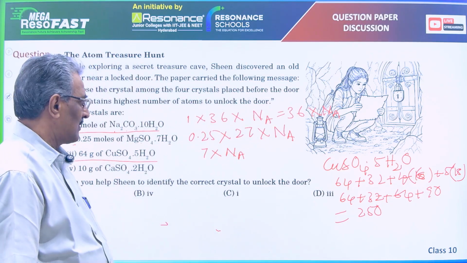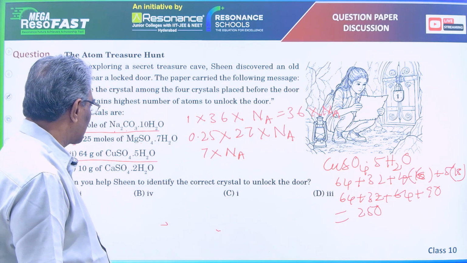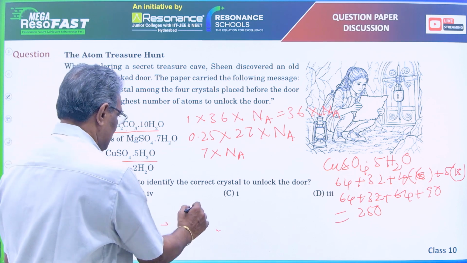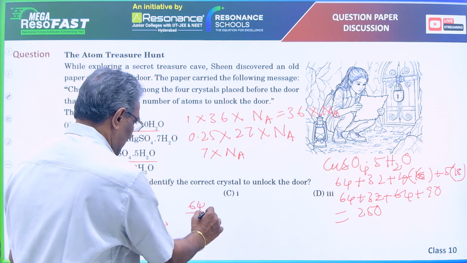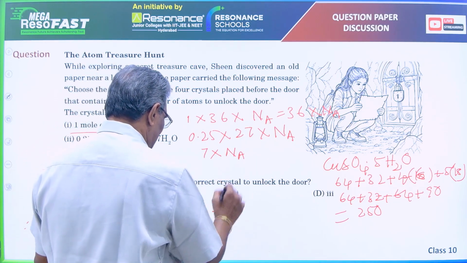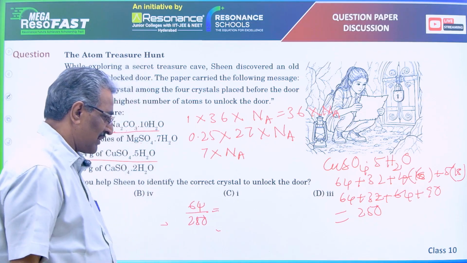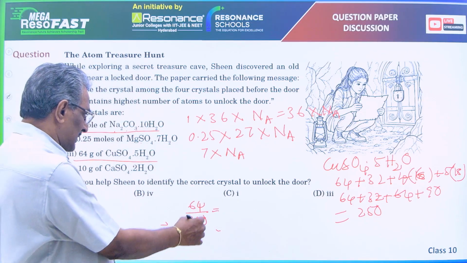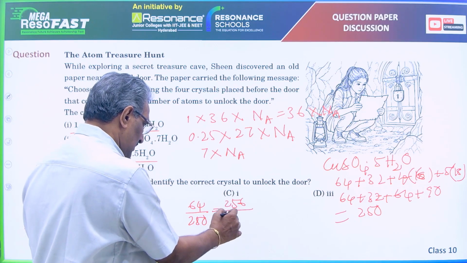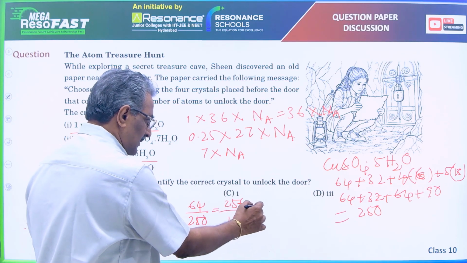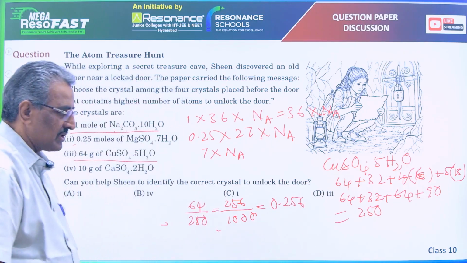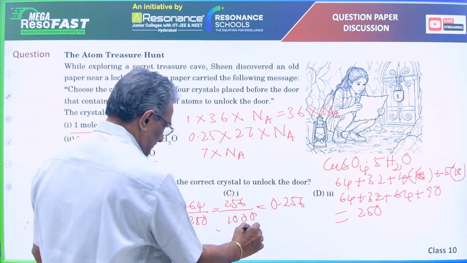Formula mass of copper sulfate is 250, number of moles is 64 by 250. Let us multiply by 4 in numerator and denominator. 64 into 4, 256, 256 by 1000, that is 0.256 moles.